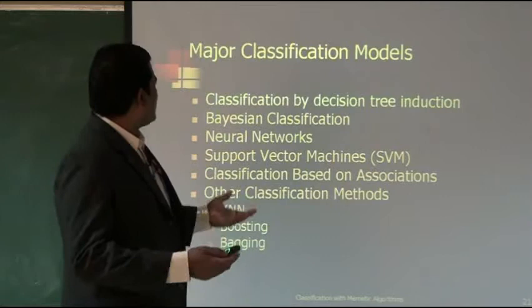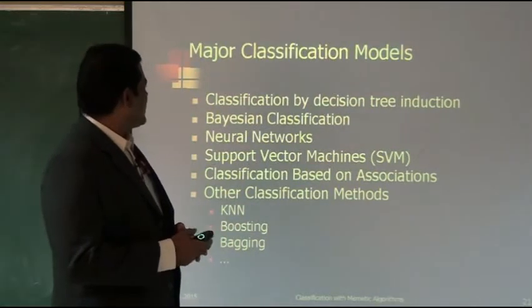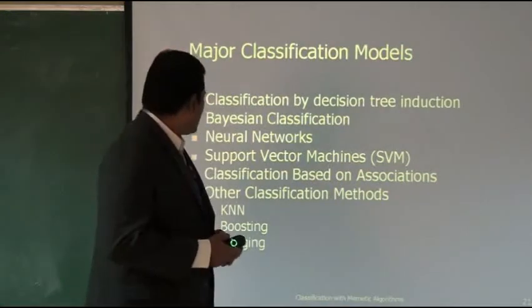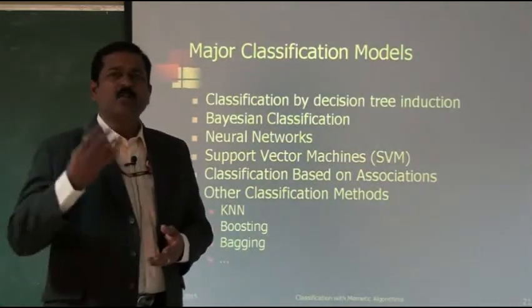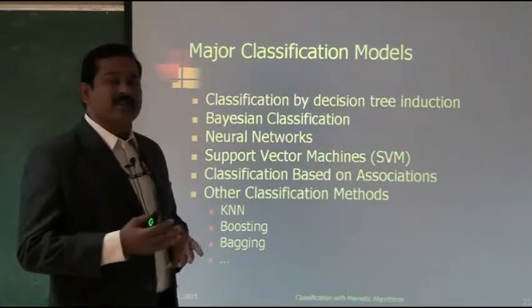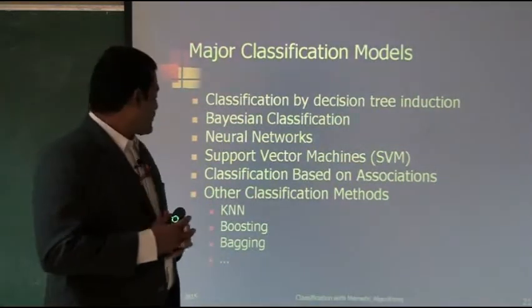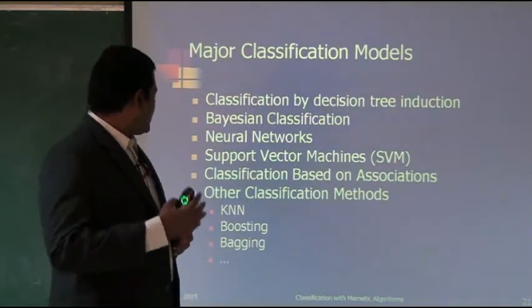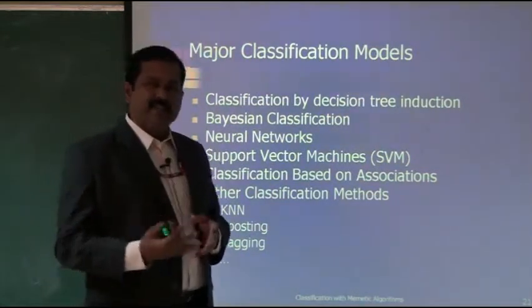So there are major classification models like decision tree induction, Bayesian classification, neural networks, support vector machines, and classification based on associations, and other classification methods like KNN and boosting methods, bagging method.